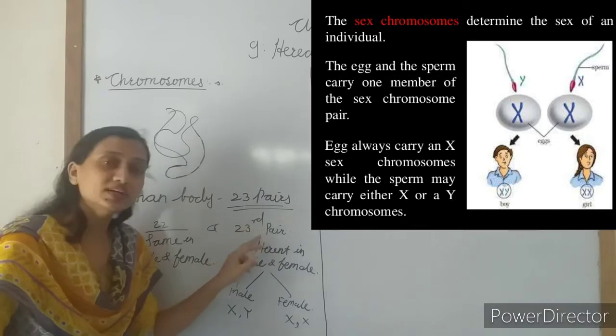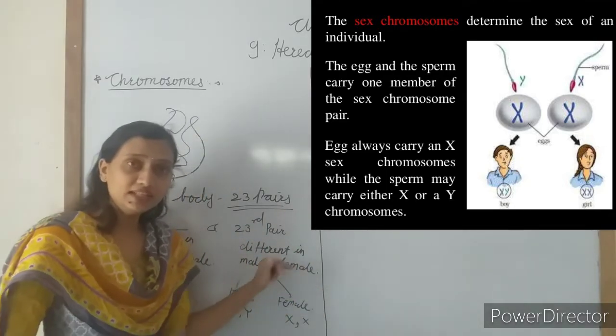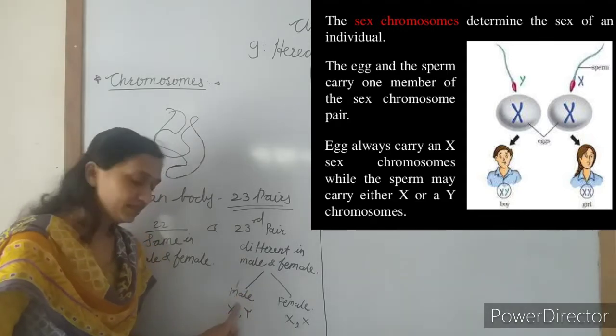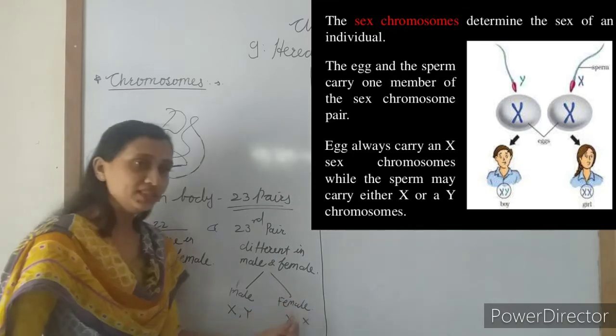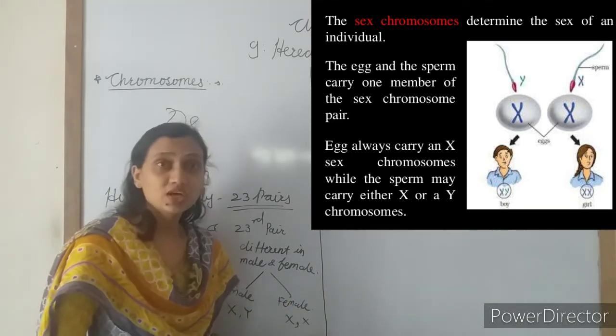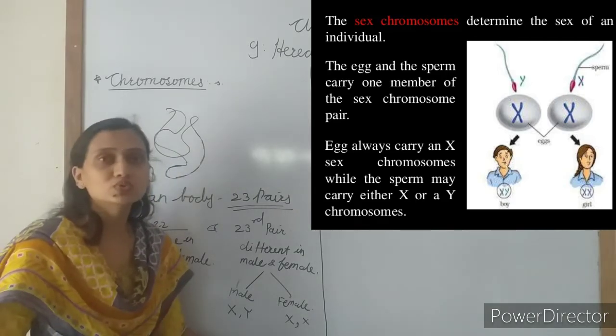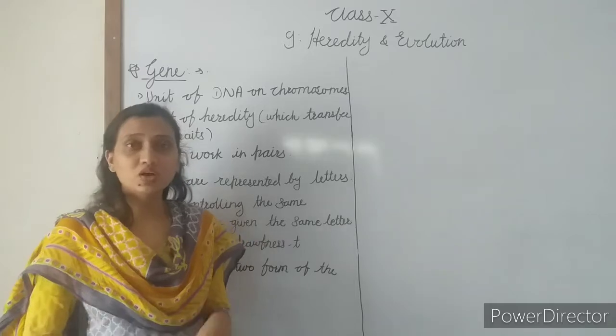The last 23rd pair is different in the male and the female. In the male body, it contains X and Y chromosomes, and in the female body, both X chromosomes are present. Both are called sex chromosomes. Understand?